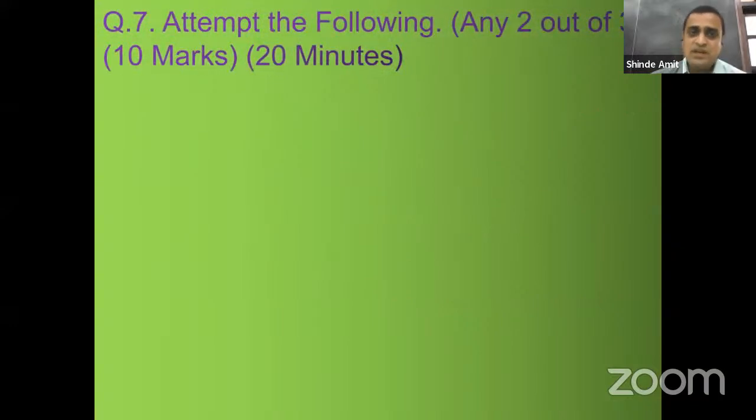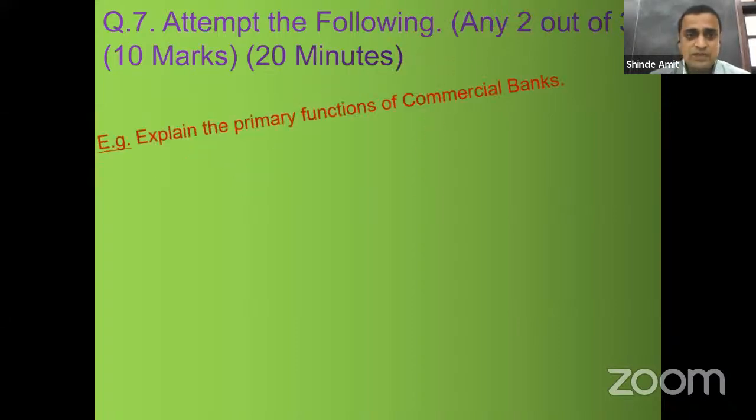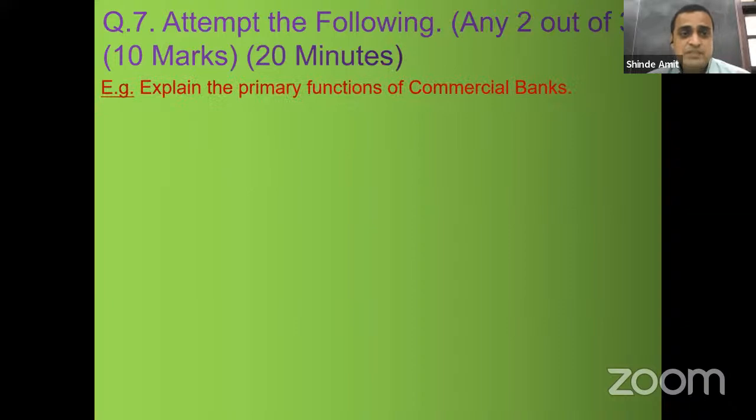Then question number 7, attempt the following, any 2 out of 3. Again, option is there, 10 marks. So here weightage of marks is 5 marks per question, 20 minutes. Explain the primary functions of commercial bank. Now, if this question comes, only primary functions. So what you are supposed to write here?